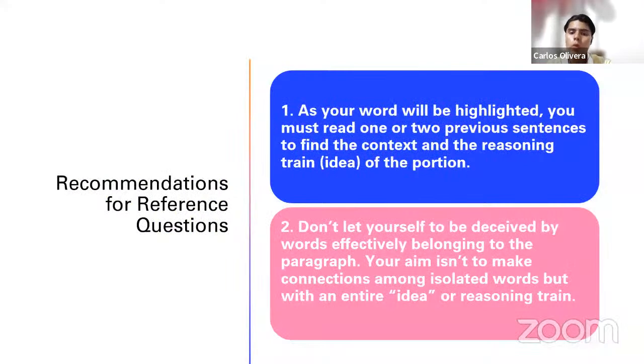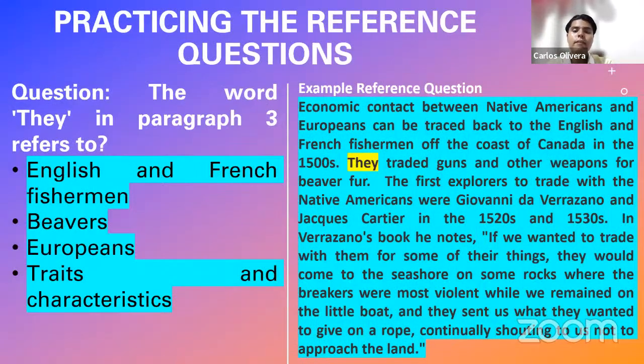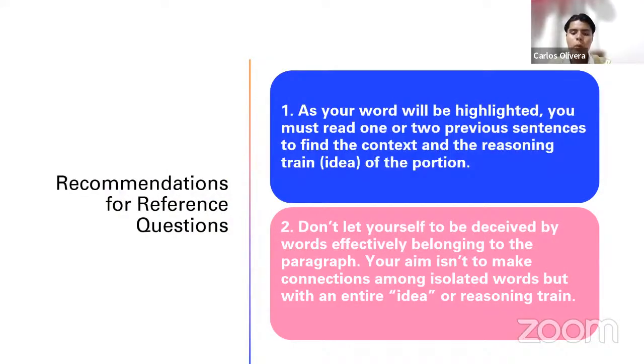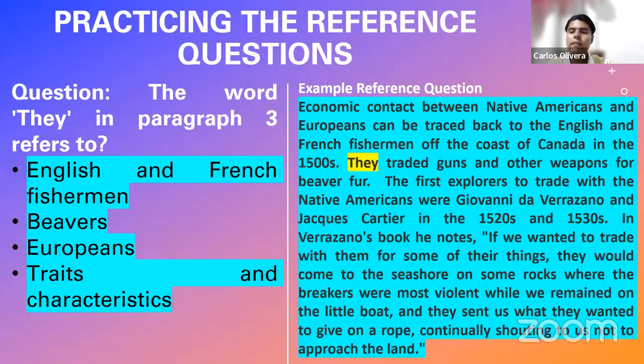Recommendations. As your word will be highlighted, dear students, you must read one or two previous sentences to find the context and the reasoning train idea of the portion. If you notice, I just read, in this case, two previous sentences before the word we are being asked about. Why did I do that? Because, dear students, listen to this. When you receive this type of question, that, by the way, you easily identify, because this is basically a vocabulary question, but instead of giving you an adjective or a noun, you're always going to receive these types of reference words: they, it, theirs, those, that, she, he.